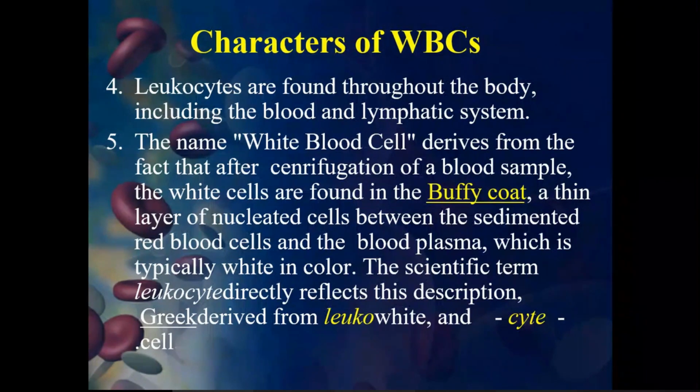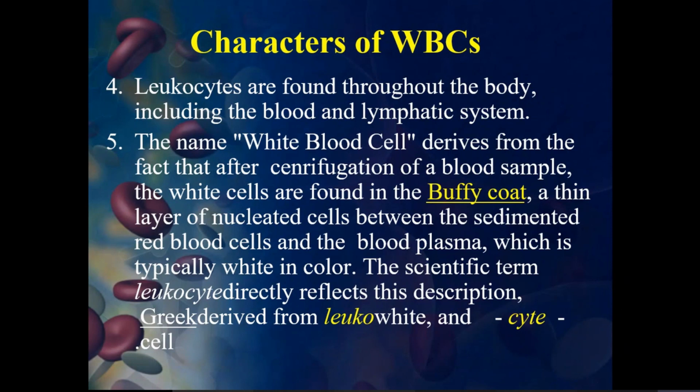The name white blood cell usually derives from the fact that after centrifugation of a blood sample, the white cells are found in the buffy coat. You remember, right, in yesterday's class we discussed packed cell volume? In the packed cell volume, I told you the red blood cells form about 45%, which we call the packed cell volume.